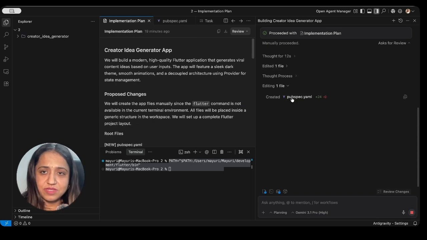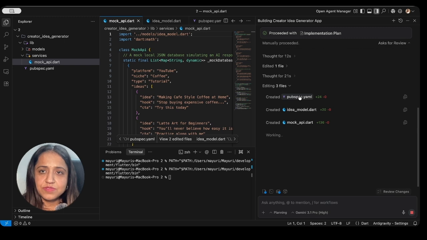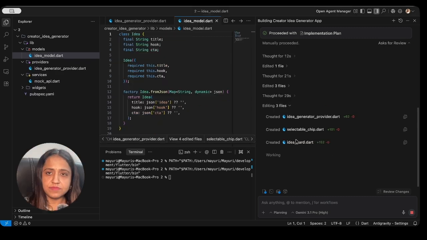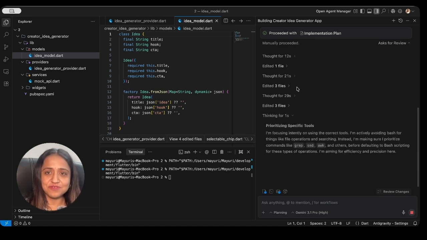Yes, this is being generated. It has now started creating some files, a pubspec.yaml file and the other files which are going to be used in the project. So here the project is being created. Let us wait for some more time. This is still working. I'm so excited, can't wait for this project to get completed.